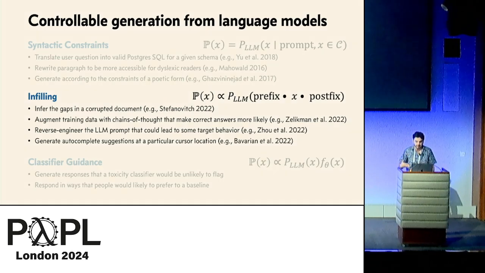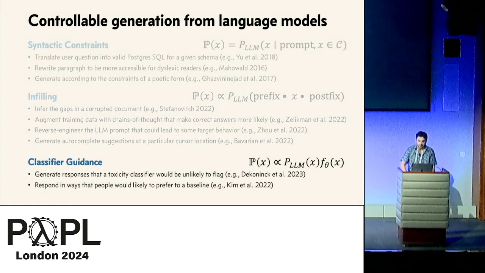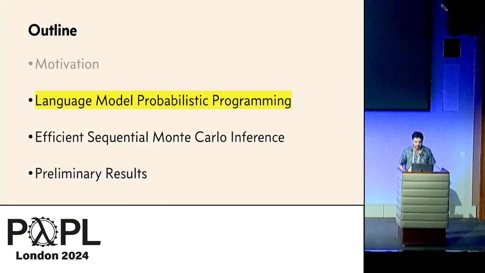All of these tasks are also posterior inference problems, where X is a latent variable and the prefix and the postfix are observed variables. As yet another example, we might want to generate responses that are likely to be classified as non-toxic or aligned with human preferences. This too is a posterior inference problem, conditioning on a stochastic classifier, F, identifying X as a member of the target class.